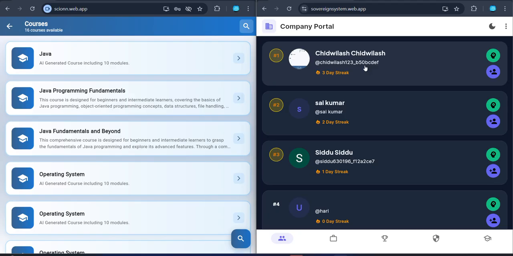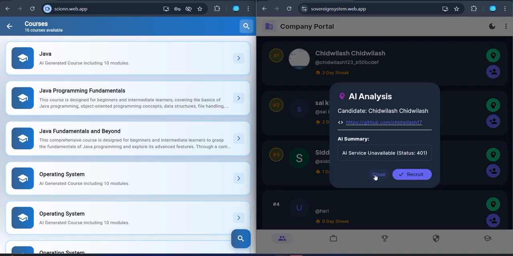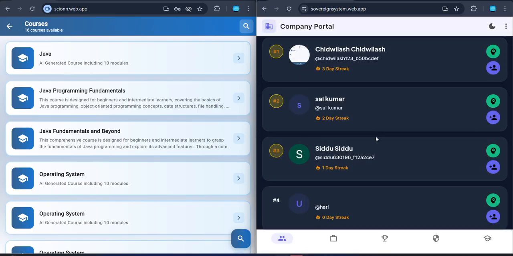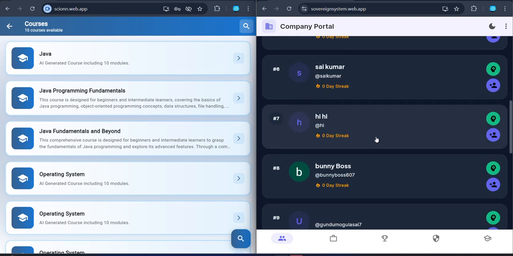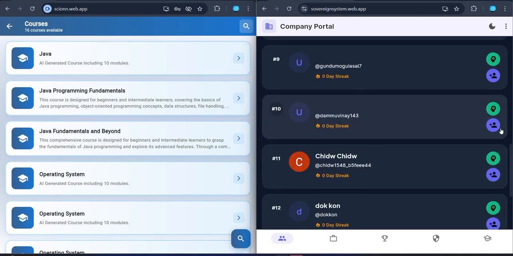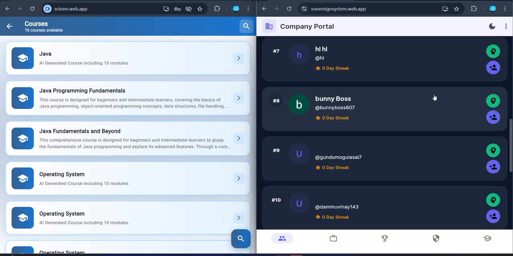And these are their positions, hash 1, hash 2, hash 3. These positions are calculated by the students' overall performance, by their daily streak of coding challenges and the things generated by AI. They're solving problems and everything will be generated and analyzed. The AI will denote their positions in our application.